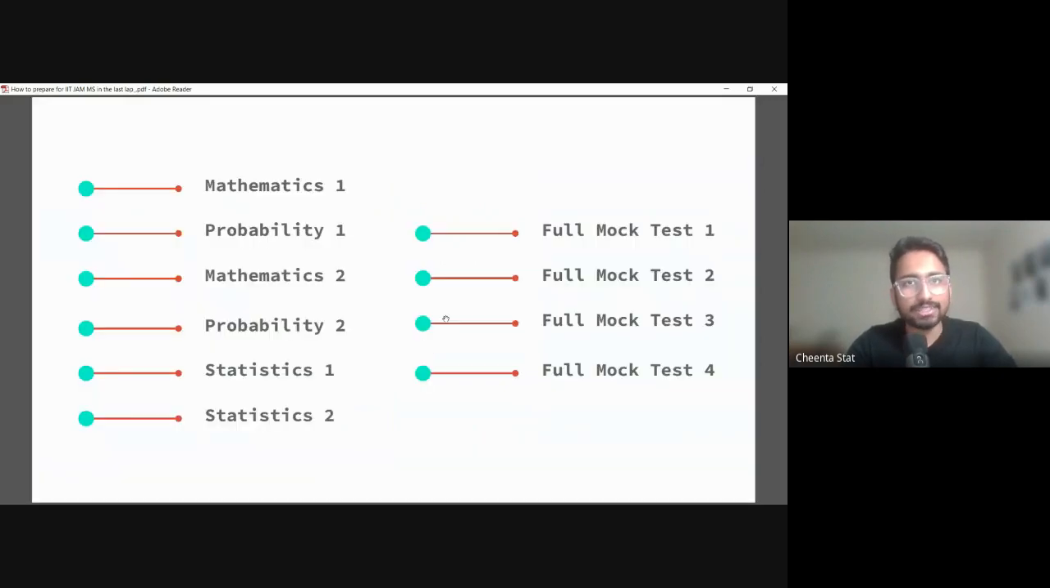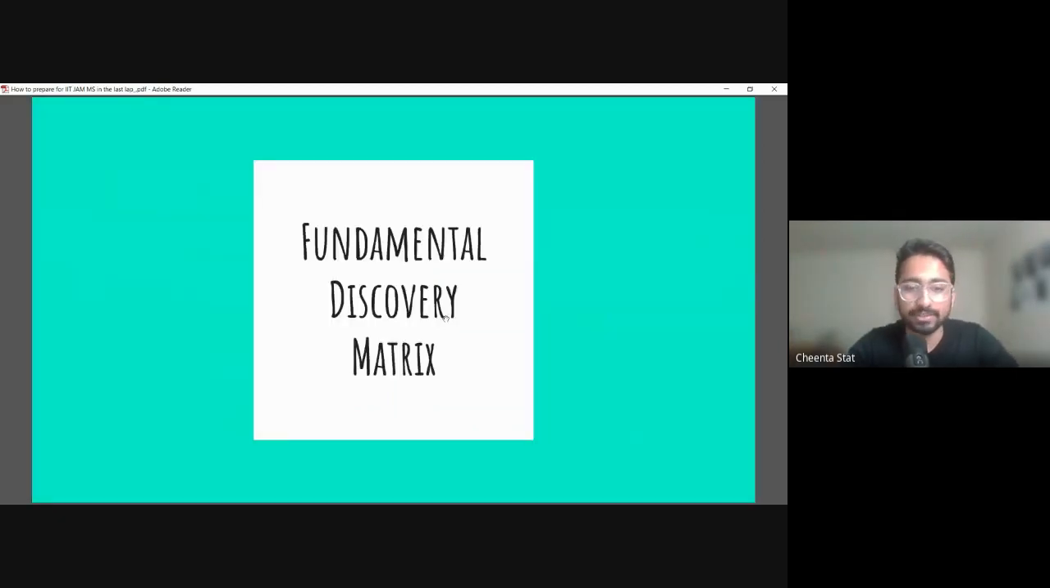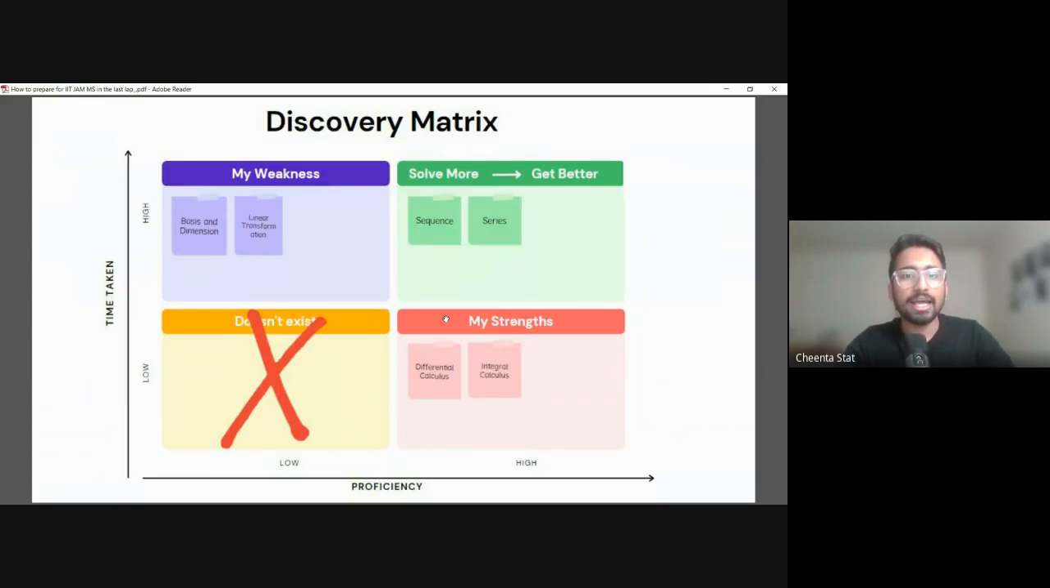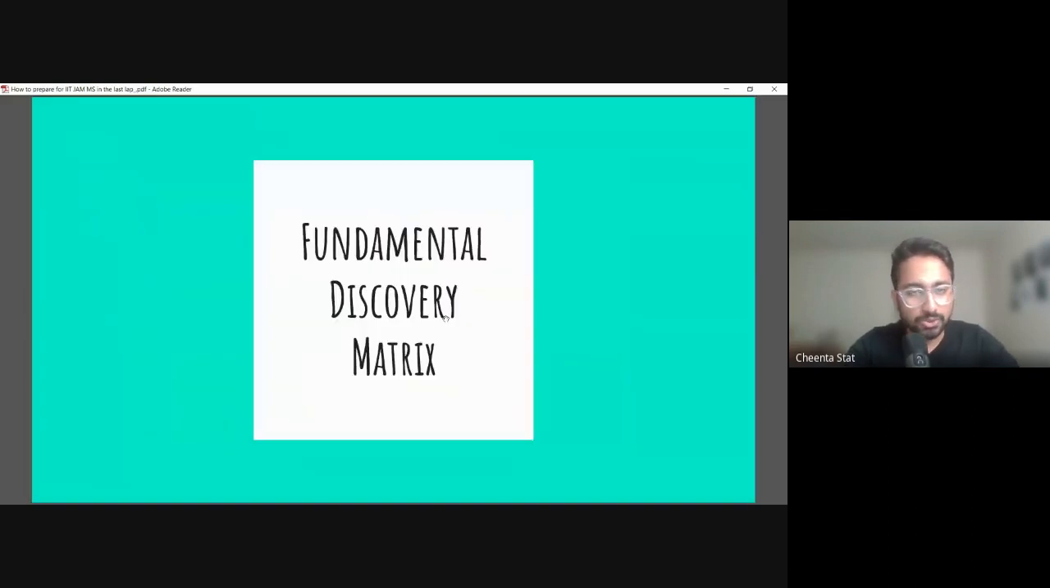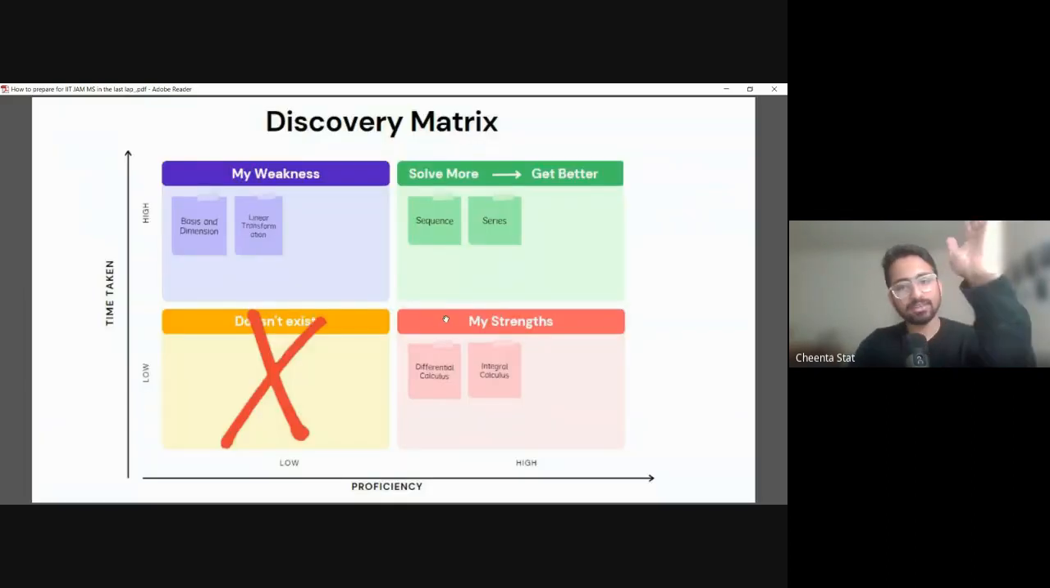After the mock test, one of the most important things is to do a SWOT analysis, a strength and weakness analysis. The way to do that is through what I call the Fundamental Discovery Matrix, FDM. This matrix is very important. For an examination, there are two aspects: the time taken and the proficiency, that is, your knowledge.